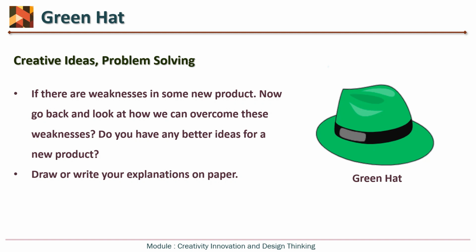But in green hat, if there are weaknesses, then we are not only listing those weaknesses, but we are also thinking how we can overcome them. So do we have any better ideas for a new product, or do we have any ideas to remove the weaknesses of a particular idea? Like the water engine we discussed: if there are weaknesses in a water engine, then by wearing a black hat we are writing down the weaknesses. But by wearing a green hat, we can work on those weaknesses to make the water engine possible in action.